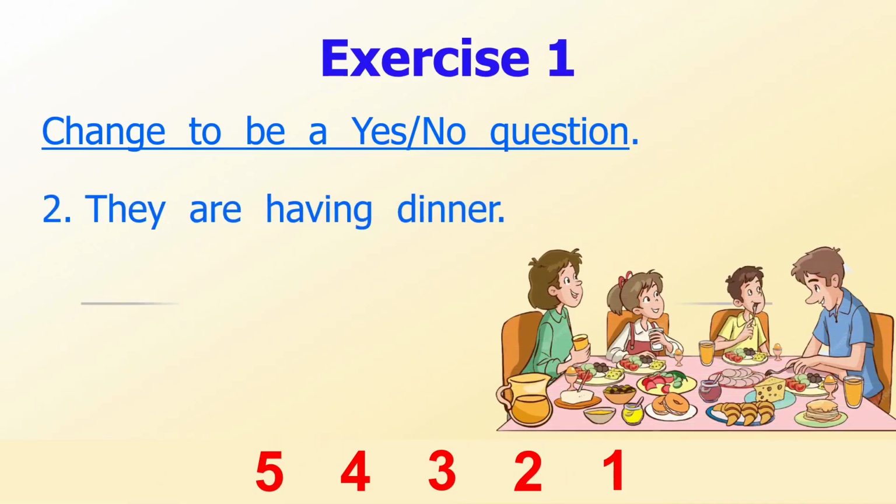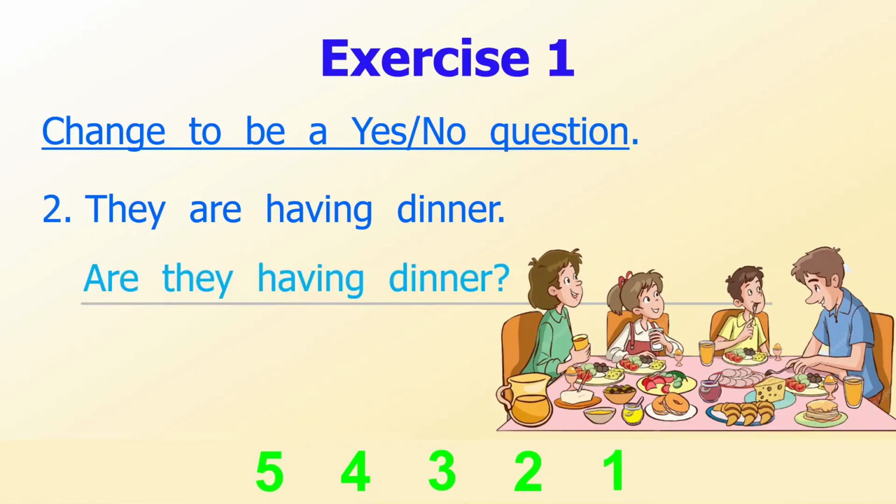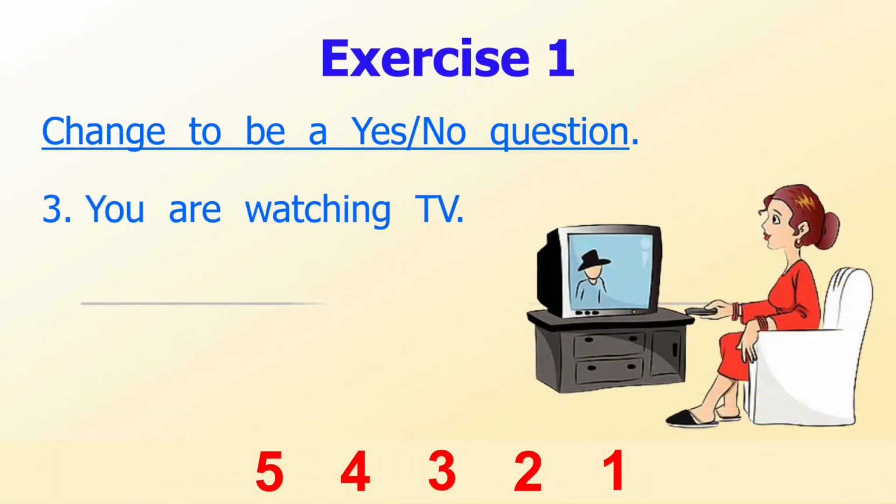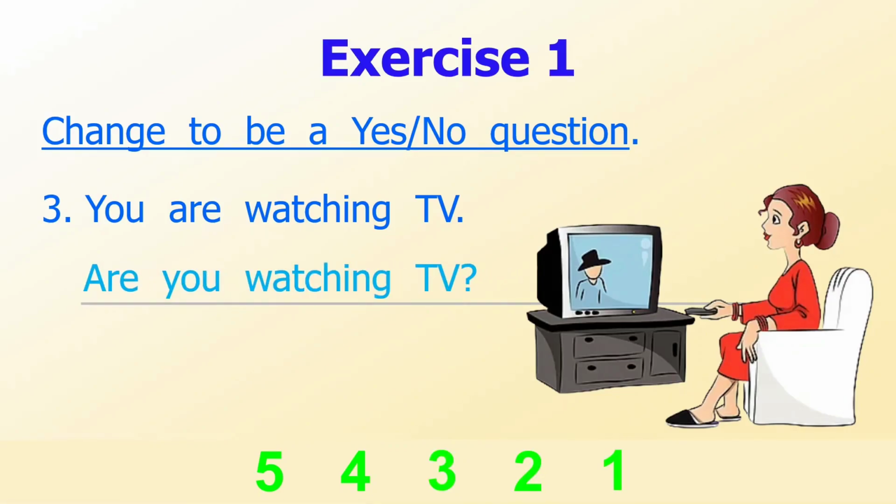Number 2, they are having dinner. The answer is, are they having dinner? Number 3, you are watching TV. The answer is, are you watching TV?